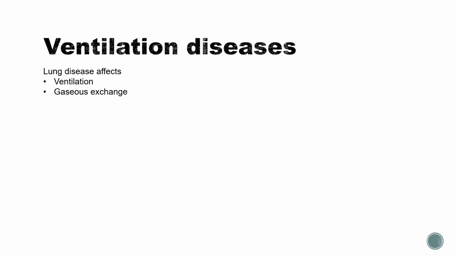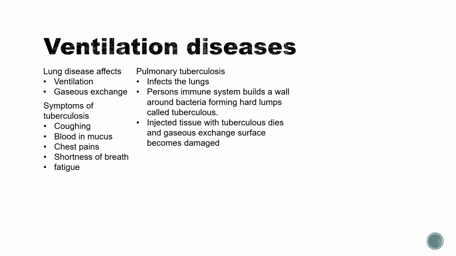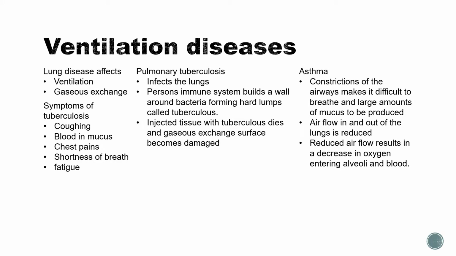Ventilation diseases. Lung diseases affect ventilation or gaseous exchange. Pulmonary tuberculosis. Well, it infects the lungs, and the person's immune system builds a wall around bacteria, forming hard lumps called tubercles. The infected tissue with tubercles dies, and gaseous exchange surfaces become damaged. Symptoms of tuberculosis: coughing, blood and mucus, chest pains, shortness of breath, and fatigue.